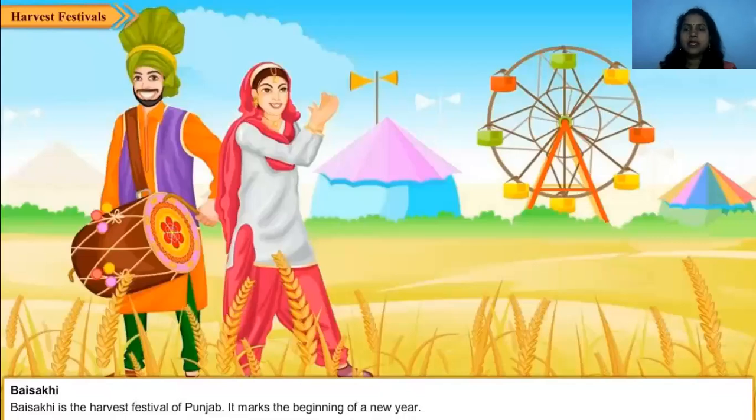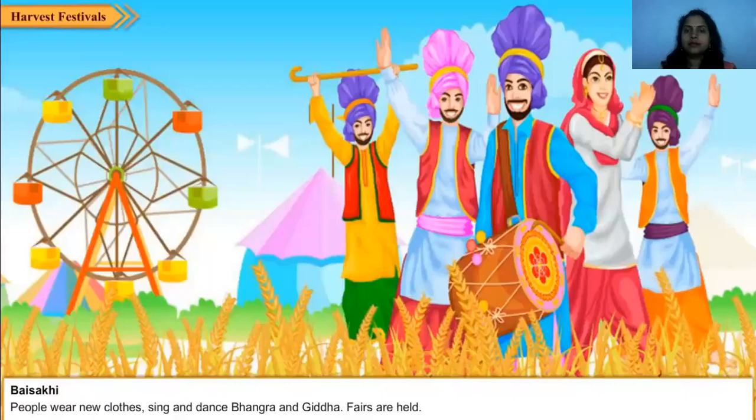Baisakhi, another festival. Baisakhi is the harvest festival of Punjab. It marks the beginning of a new year. People wear new clothes, sing and dance bhangra and gidda. Fairs are held.